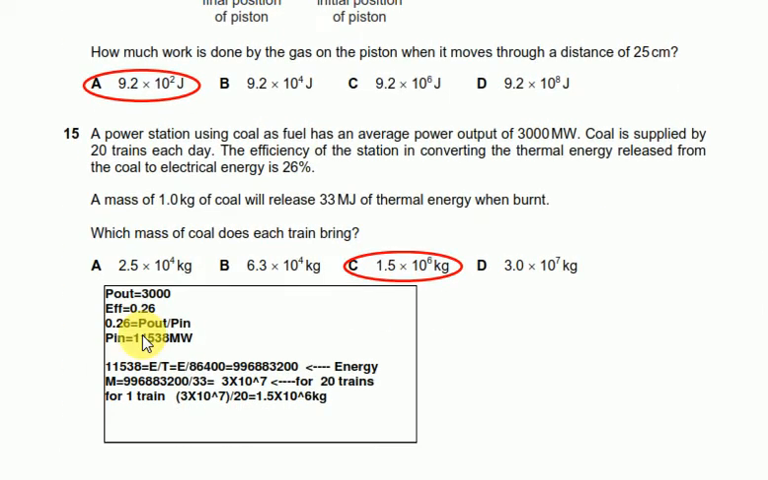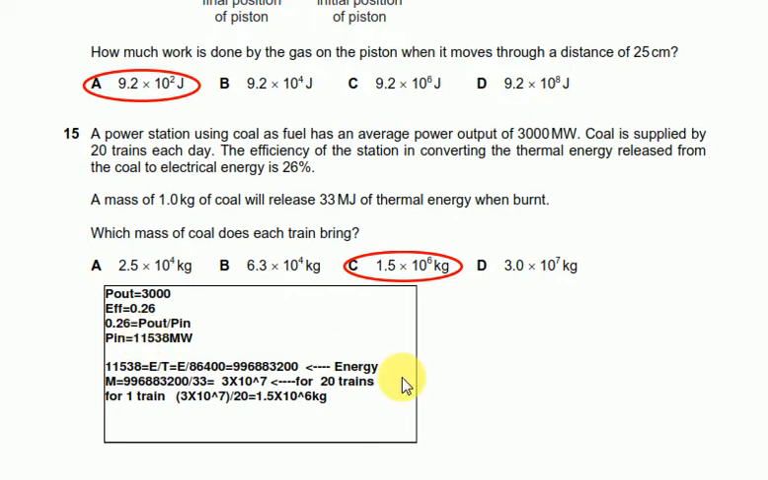Question number 15 says a power station using coal as fuel has an average output of 3000 megawatt. Coal is supplied by 20 trains each day. The efficiency of the station in converting the thermal energy released from the coal to electrical energy is 26%. A mass of 1 kg of coal will release 33 megajoules of thermal energy when burned. Which mass of coal does each train bring?